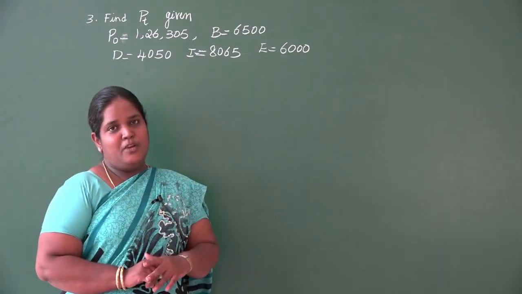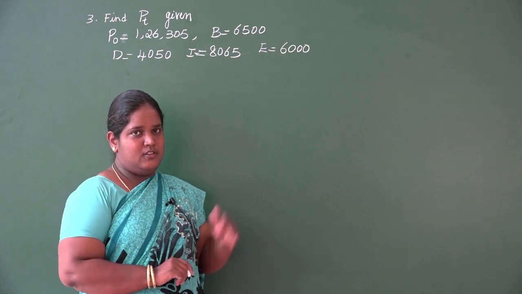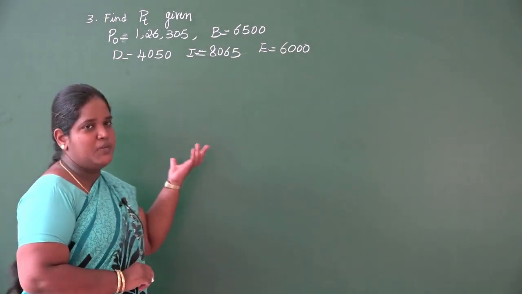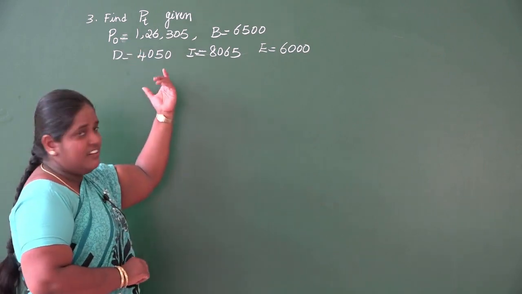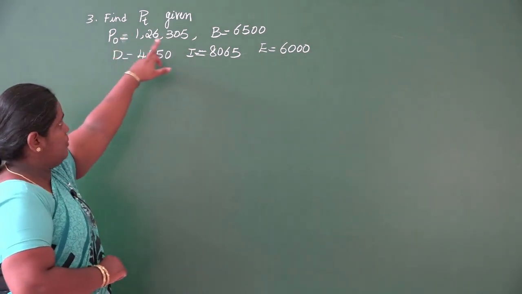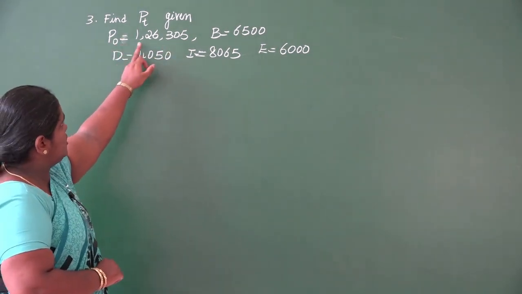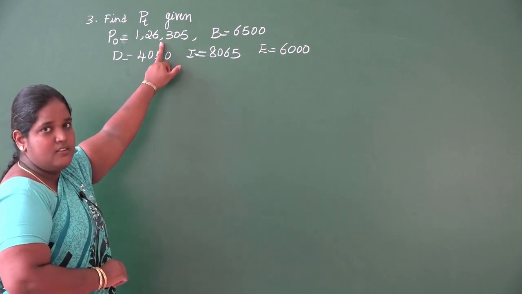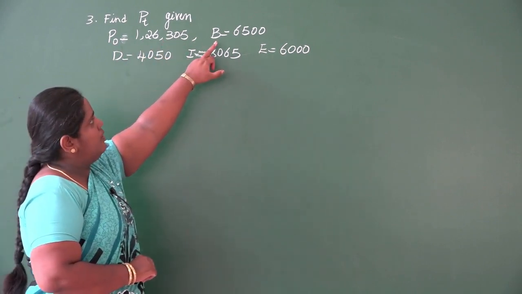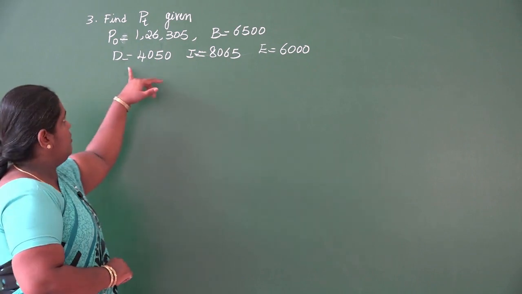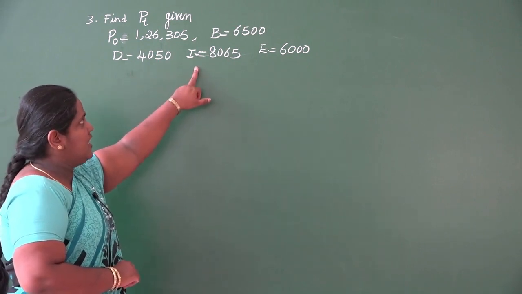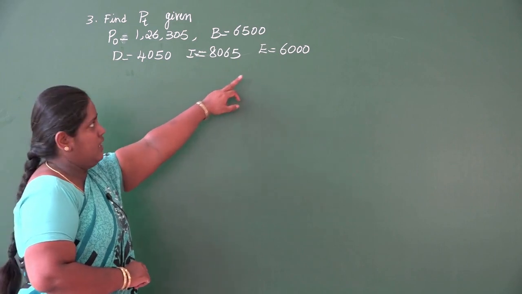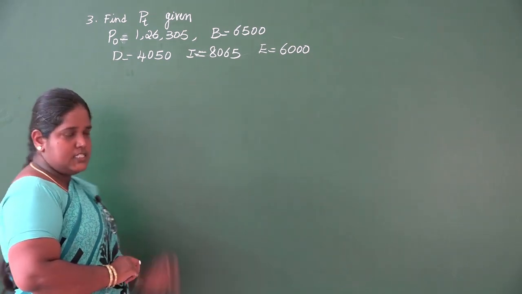Then one more problem now, which we are doing based on the measurement of population. So here I have written it directly, the values. So find PT, given P0 is 1,26,305, birth is 6,500, death is 4,050, immigrants are 8,065 and emigrants are 6,000.